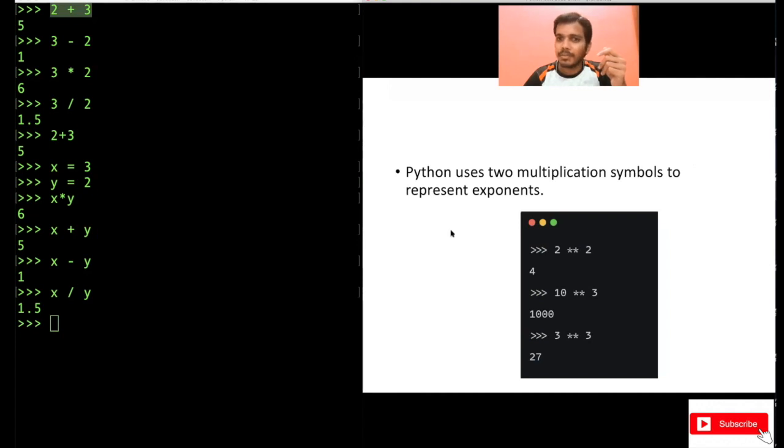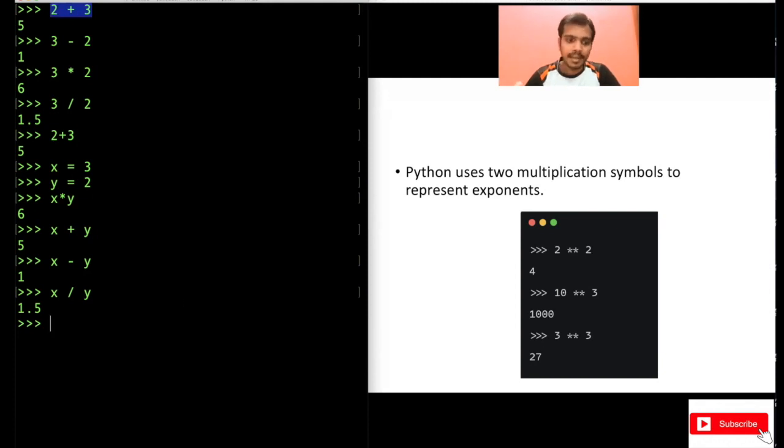And also, if you want to do an exponential operation, right? Like what is 2 power 2, if you want to find out, then you have to do something like this: 2, the multiplication operator twice, 2. Then this will give you 4. Then you will think that, okay, this is just 2 into 2, that is 4. No, it's actually a power. You can try with this. Maybe 2, 4. The output will not be 8 here. It will be 16 because 2 power 4 is 16.